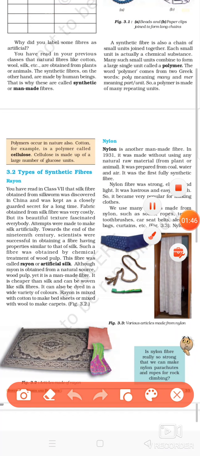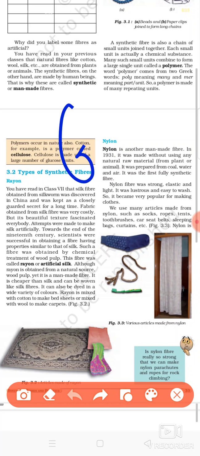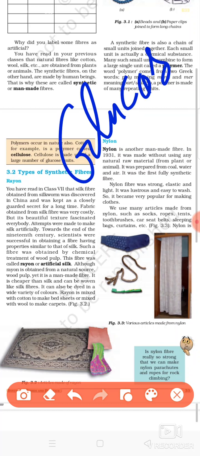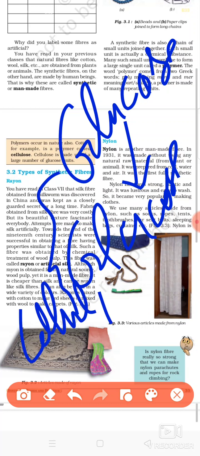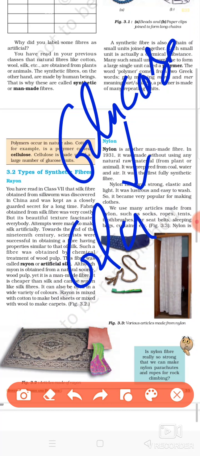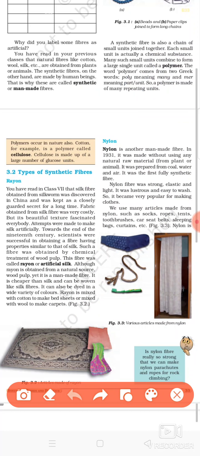One natural fiber is also a kind of polymer, and that is cotton. Cotton is basically the polymer of cellulose. Cellulose is a kind of glucose. Many glucose units join together to form cellulose. So basically the cotton which we use, and it is a plant product, it is a kind of natural polymer of cellulose. Okay, now let us discuss about different kinds of the synthetic fibers.